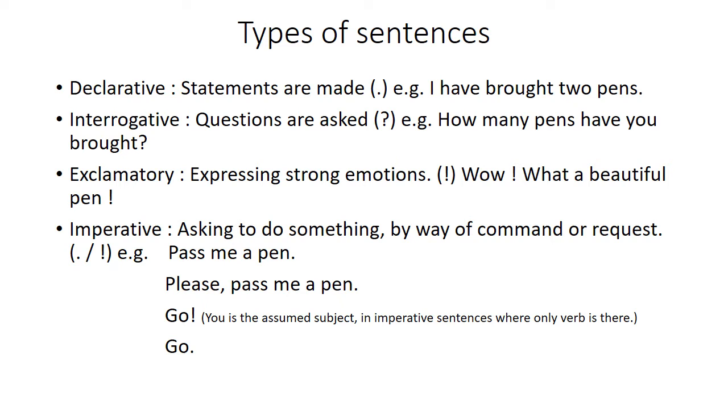Imperative sentences. They ask you to do something. That might be a command or it might be a request also. For example, pass me a pen. Please pass me a pen. Go, come. In imperative sentences, when you have a single verb, it means the subject is assumed as you. Imperative sentences end in a full stop or in an exclamation mark depending upon the emotions conveyed.